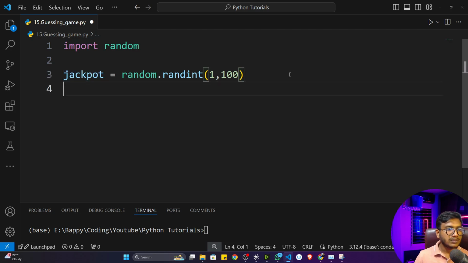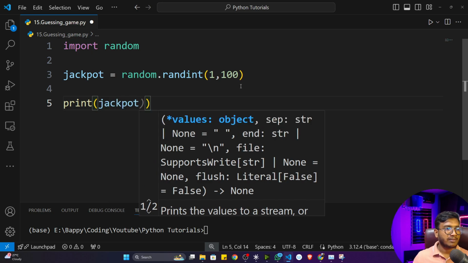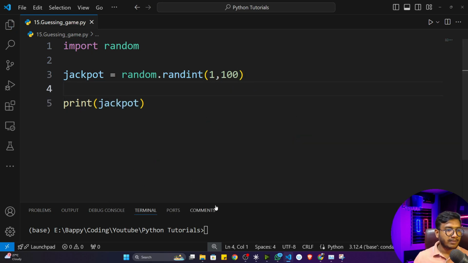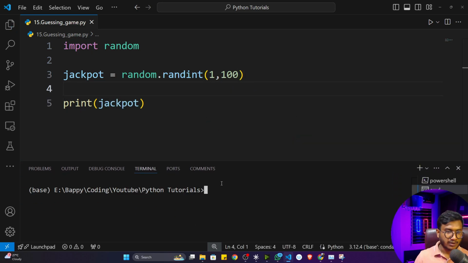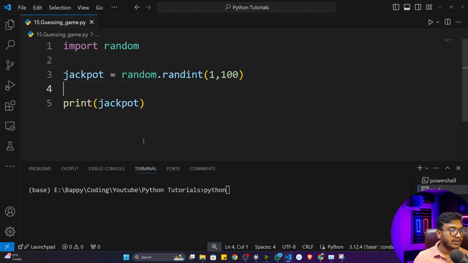Fine. Now if I print this number, you can see print jackpot number. I'll save this program and run it here with Python. You can see the file name is guessinggame.py. Now I can see the number is 31.